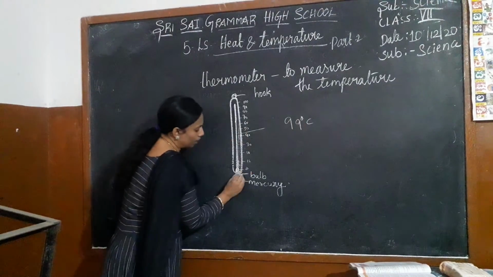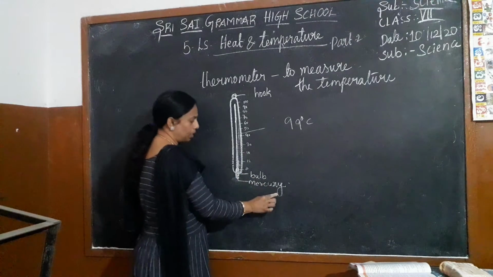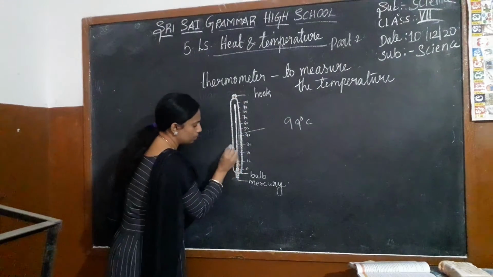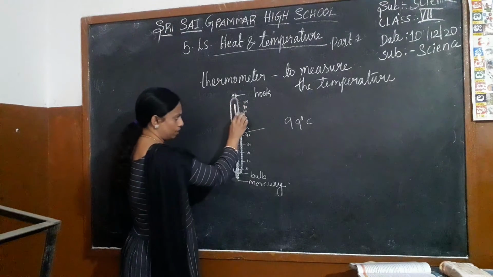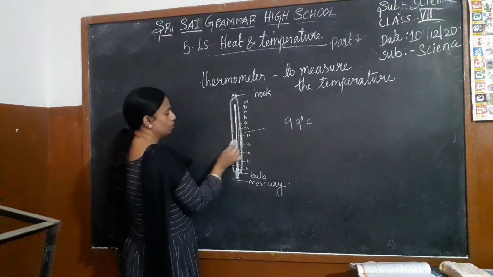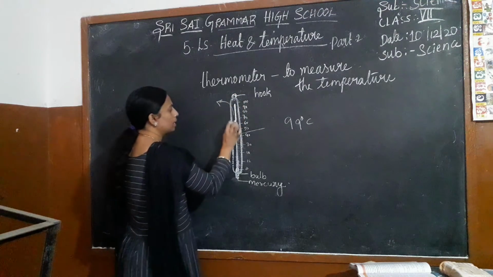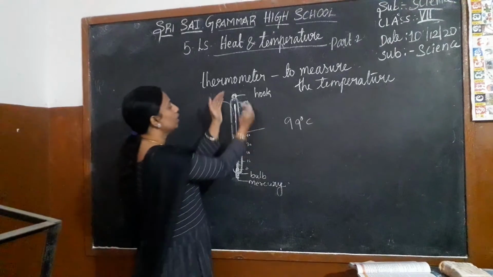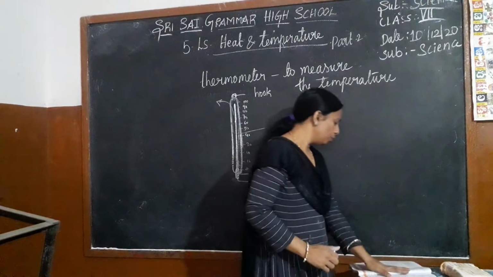So at one end they have the bulb and the bulb is filled with the mercury, and the other end is sealed. Whatever air is present, when they make it, they will close it. Before closing this, they remove all the air from the thermometer, and then they close it.